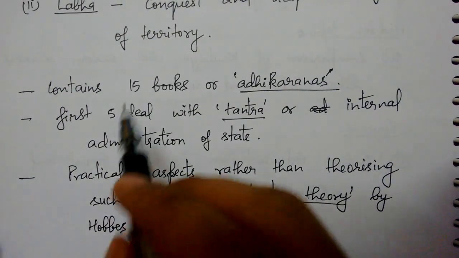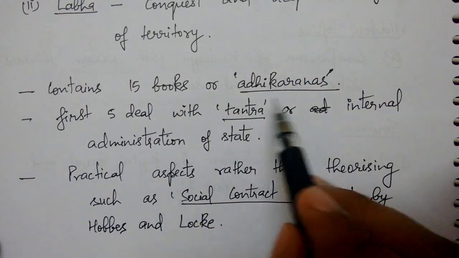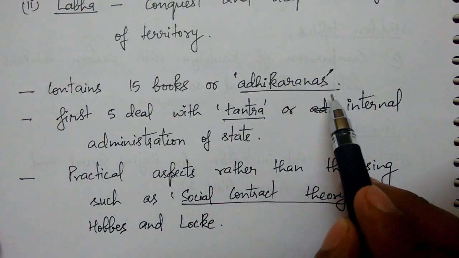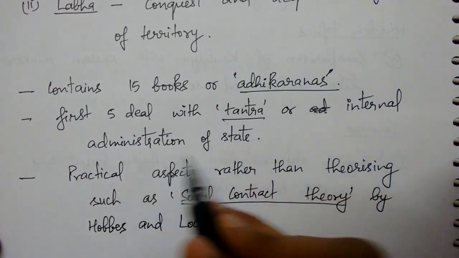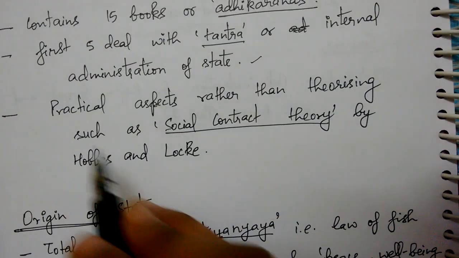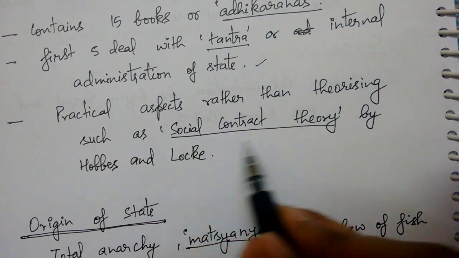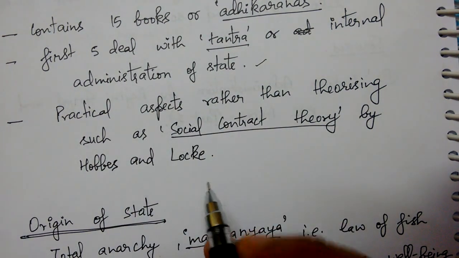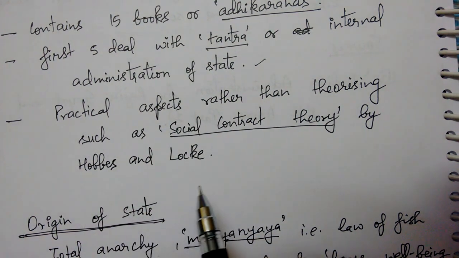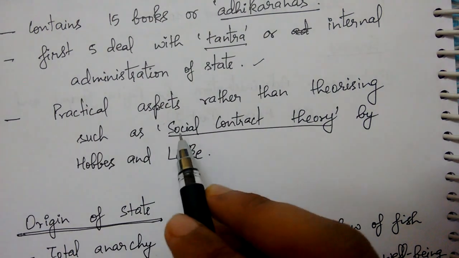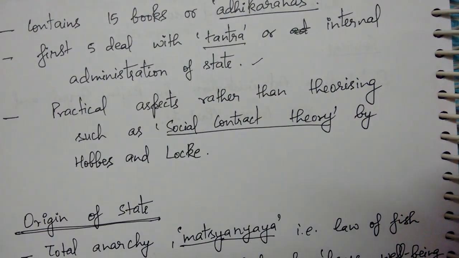And the book is divided into 15 parts or 15 books. They are called Adhikaranas. And the first 5 deal with tantra. Tantra means internal administration of a state, and practical aspects rather than theorizing, such as social contract theory by Hobbes and Locke. Hobbes and Locke gave theorizing things like why society occurs, how people actually make a contract with each other in order to live together. But Kautilya does not give any theory. He directly gives the practical aspects of the administration and solutions of all the problems.